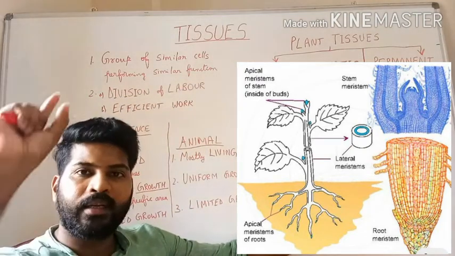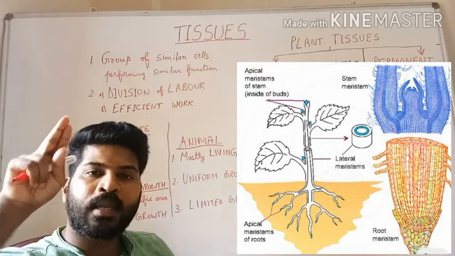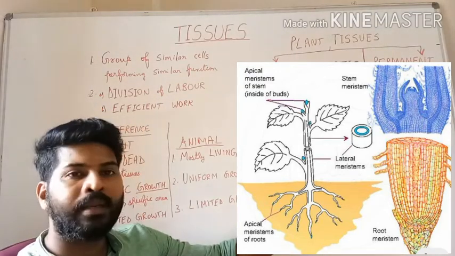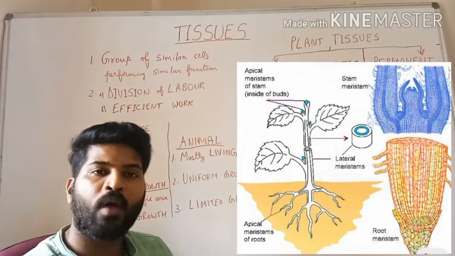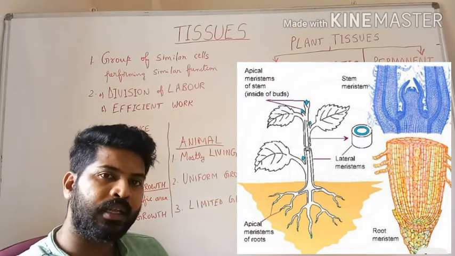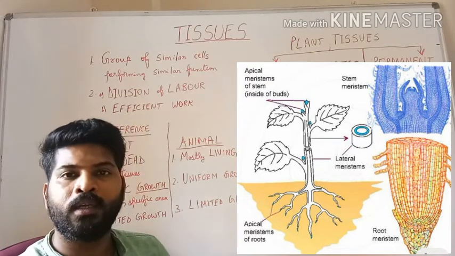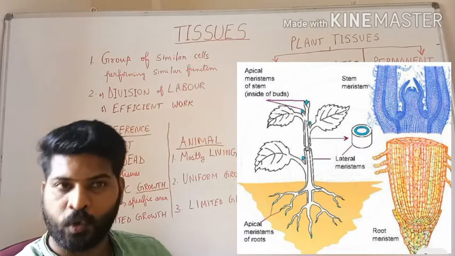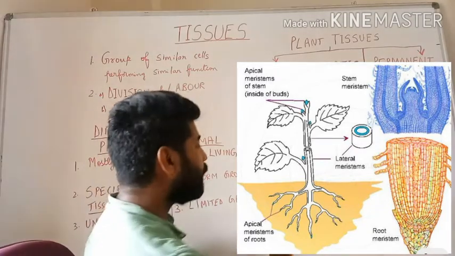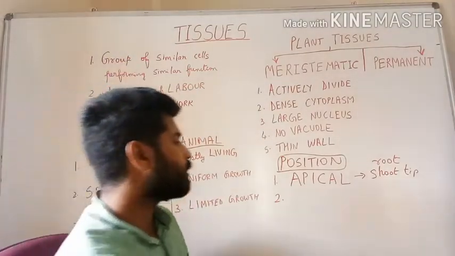Apical meristem is in the tip of the stem and tip of the root. If you cut the tip of the stem, apical meristem will be removed. It will stop the growth of the aerial portion of the plant. Similarly, if you remove the tip of the root, it will stop the length of the root. The second type of meristematic tissue is called